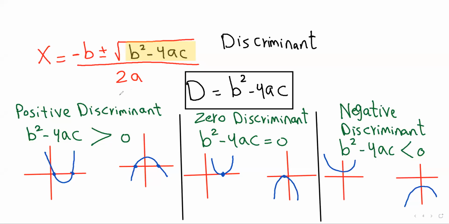Types of the discriminant. If the discriminant is positive, that means b squared minus 4ac is greater than 0. If the discriminant is greater than 0, it means the quadratic equation has two real and distinct roots, as you see here, real and distinct roots.